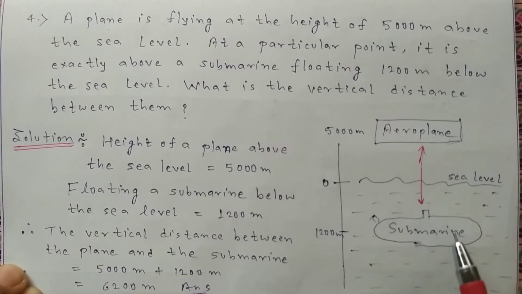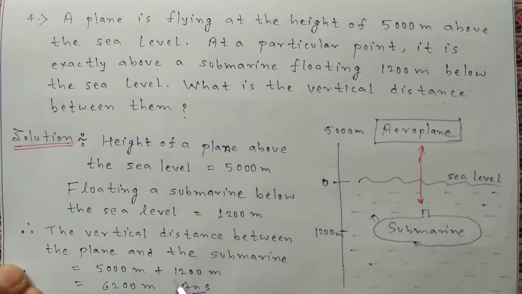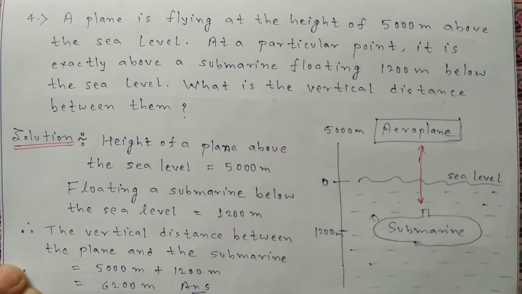So the distance between them is 5,000 meters plus 1,200 meters. We are going to add both of them to find out the exact distance between them. So both of them added up give 6,200 meters, and this is the distance between both of them.